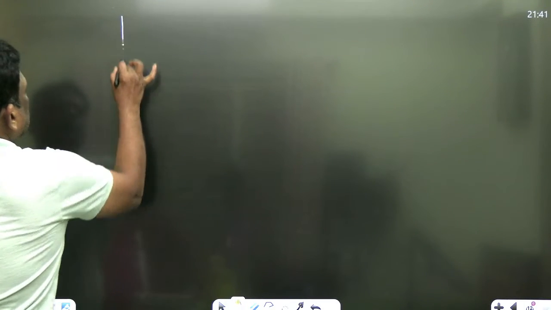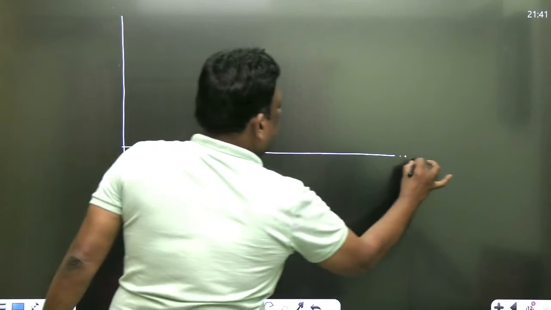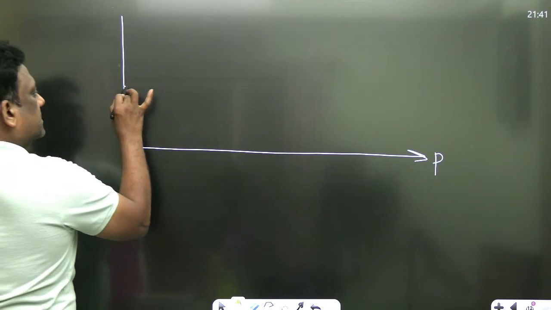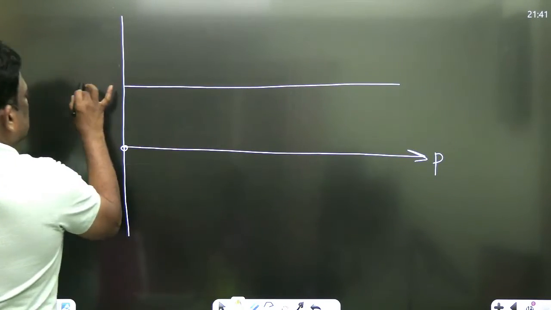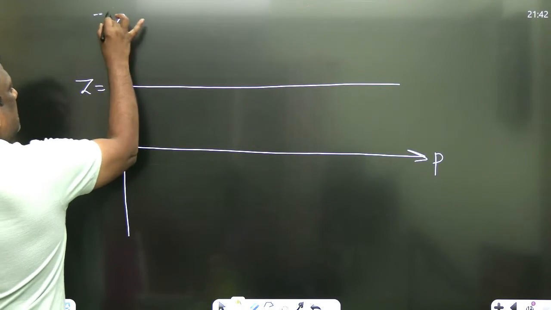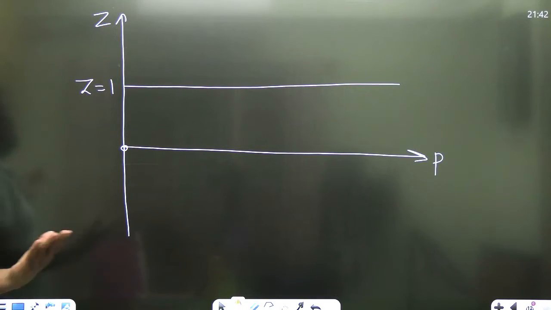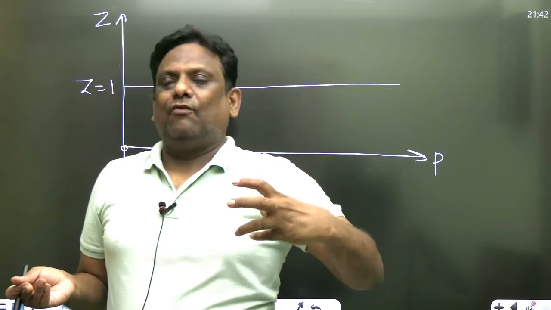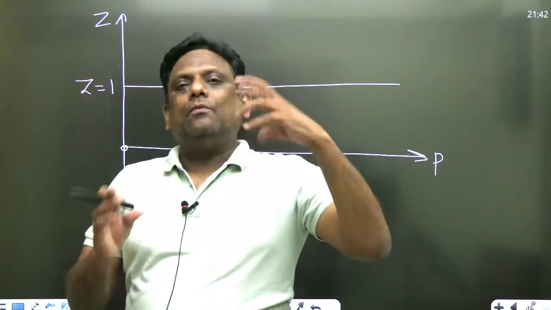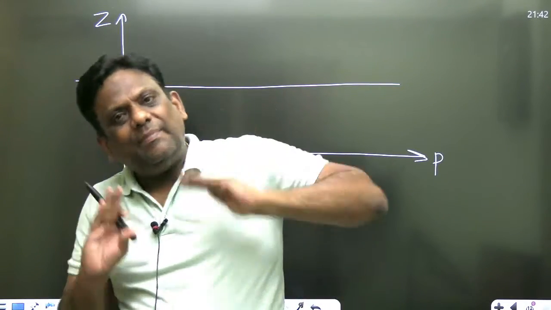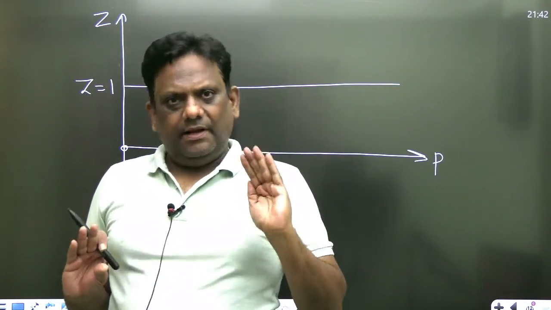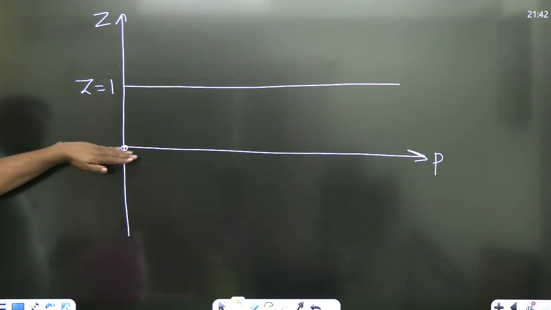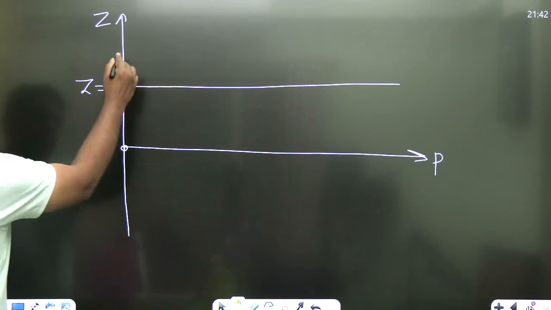Look, this is the pressure and 0, 0, and this is the compressibility factor on this axis, Z, which is equal to 1. So Z can be more than 1. It cannot be negative. How? Compressibility factor is real volume by ideal volume. Volume cannot be negative. So it is positive, but it can be less than 1. It is positive only. Okay. So the origin is here.